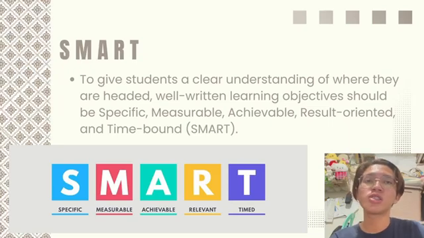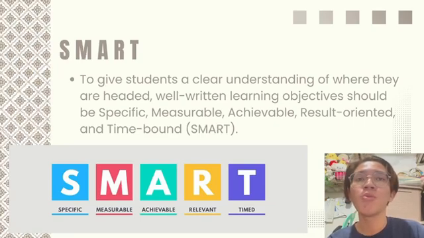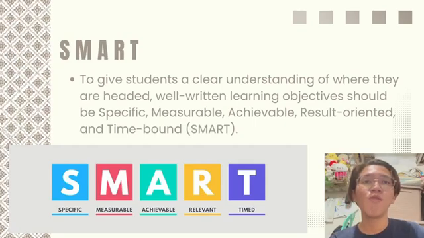given resources, time frame, background, and readiness of the students, objectives should be achievable. And also, the cognitive level of learning objectives should be appropriate to the course level and the student level. When we say result-oriented, objectives should be focused on the result rather than the process or activities that students are going to complete.